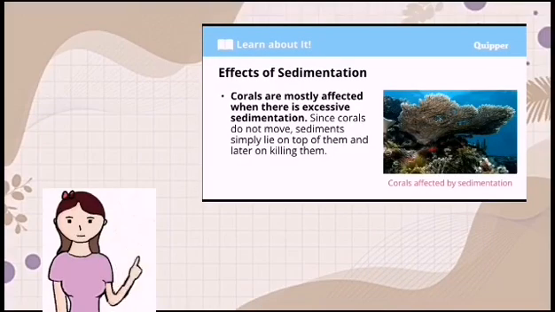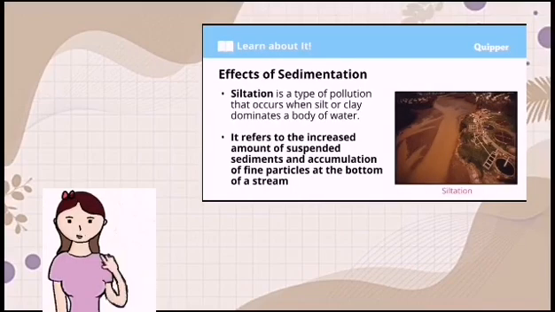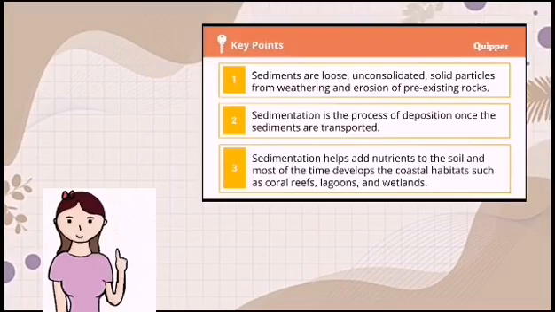Corals are mostly affected when there is excessive sedimentation. Since corals do not move, sediments simply lie on top of them and later on kill them. Siltation is a type of pollution that occurs when silt or clay contaminates a body of water. It refers to the increased amount of suspended sediments and accumulation of fine particles at the bottom of a stream.